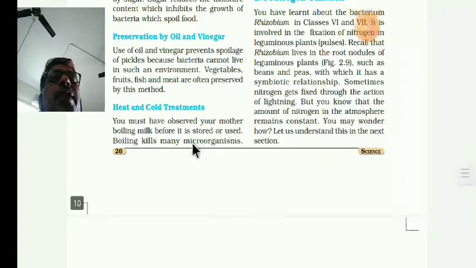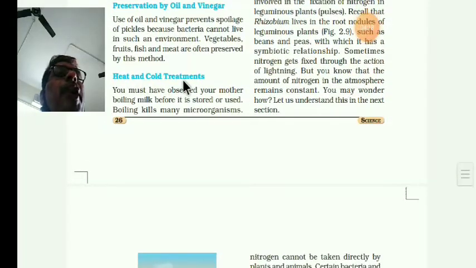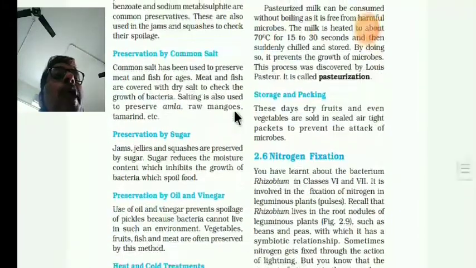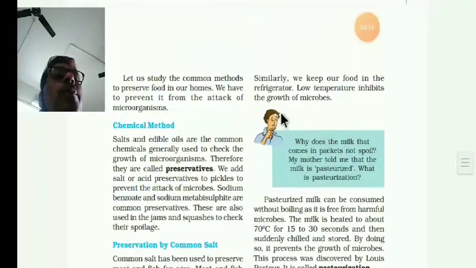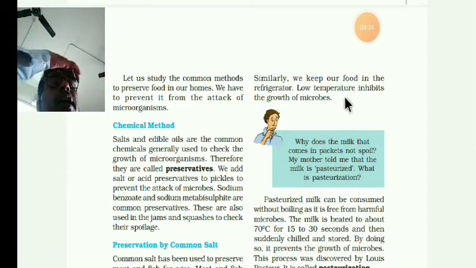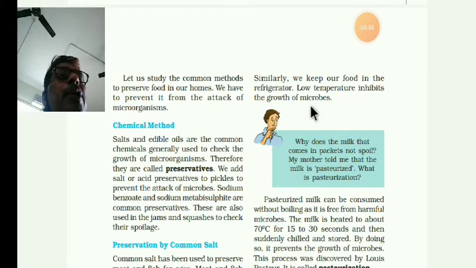Next one is heat and cold treatments. You must have observed your mother boiling the milk before it is stored or used. Why? Because boiling kills many microorganisms. Similarly, we keep our food in the refrigerator also. The lower temperature also inhibits the growth of microbes.